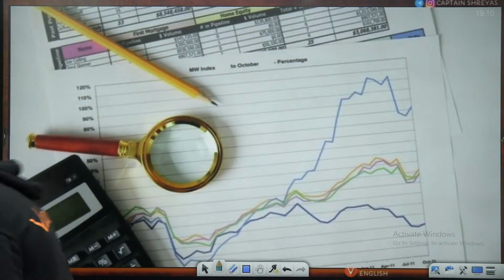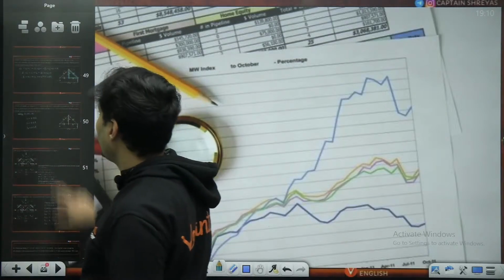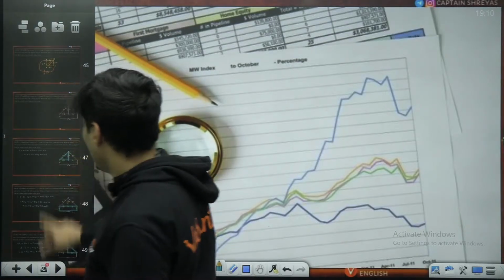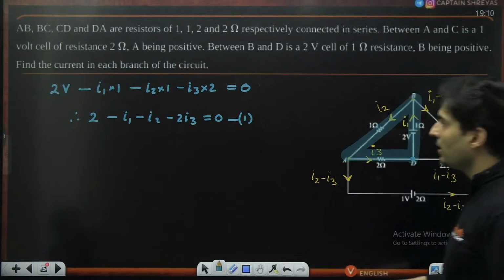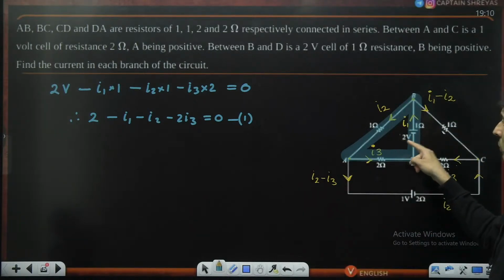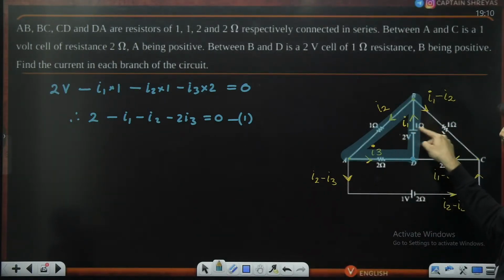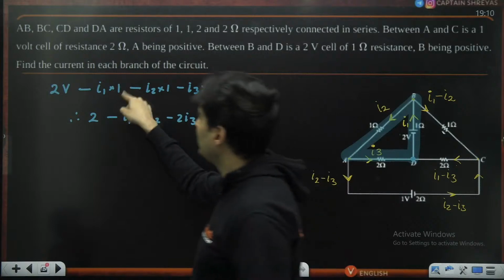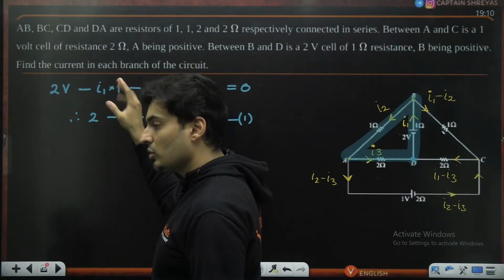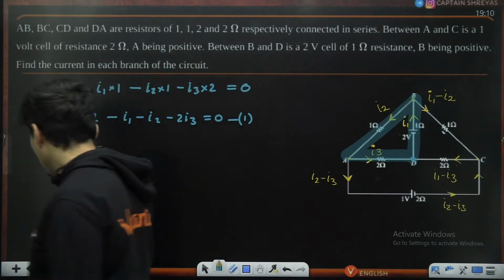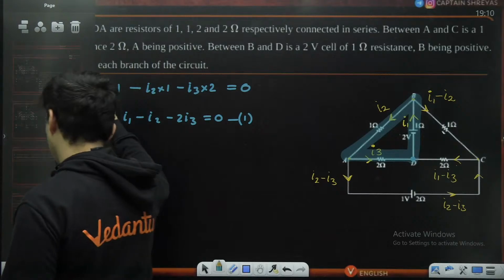Should we consider the internal resistance? Of course, that is what we have done everywhere. If you notice, for example over here, what did we do? 2 volts minus I1 R1. What is that R1? 1 ohm. So this is your internal resistance, and you have to consider it.